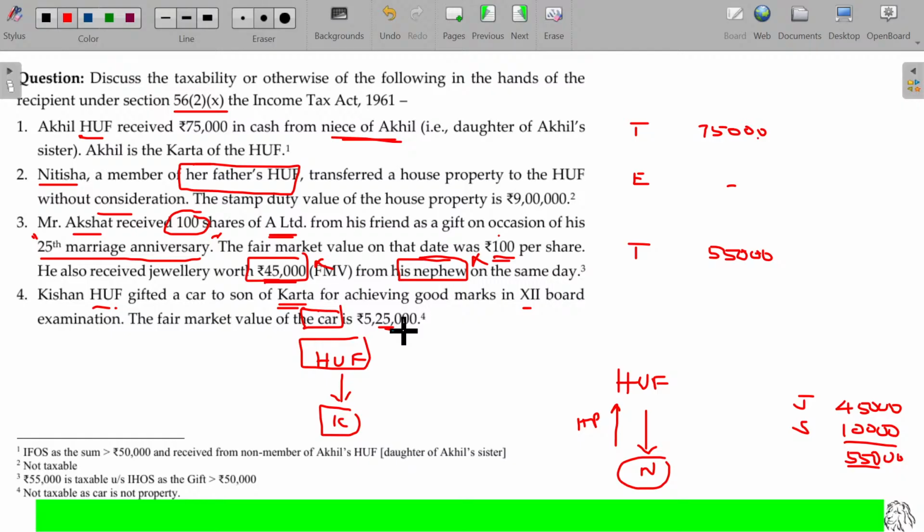The car is not considered as capital goods, so not taxable, exempt. Anyhow, Karta's son is also a member only. So from that angle also it is not taxable. In both angles it is not going to be taxable.